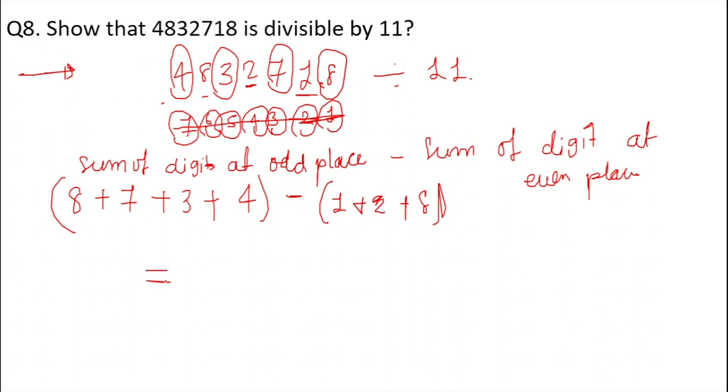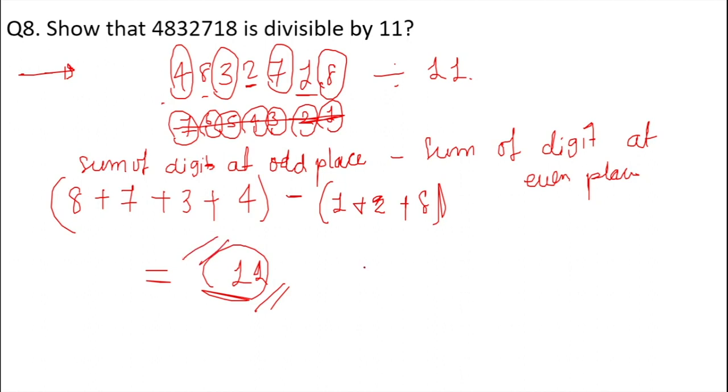8 plus 7 is 15, plus 3 is 18, plus 4 is 22, minus 11. Yes, so here we got the number 11.